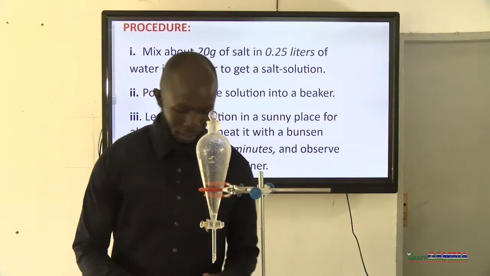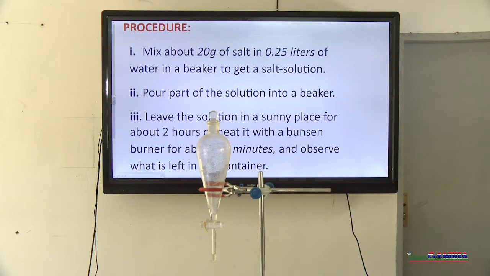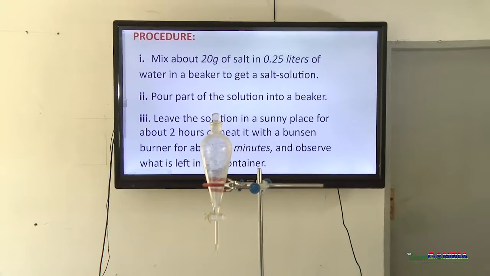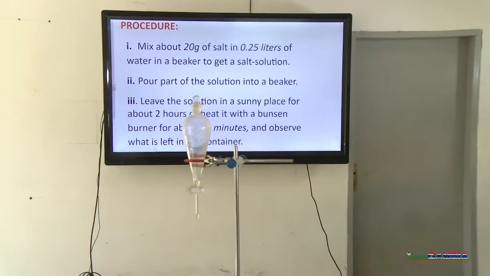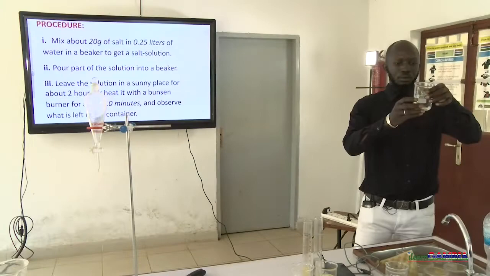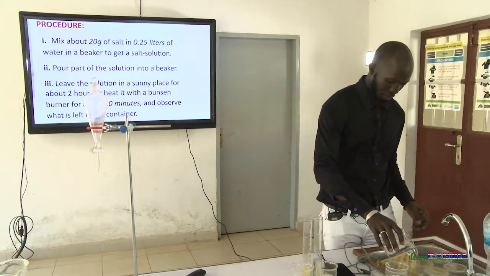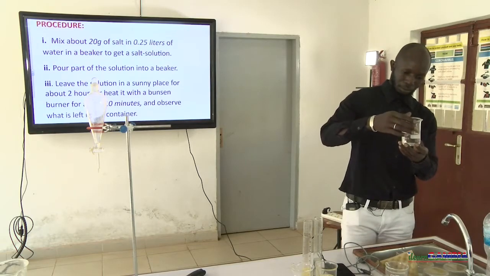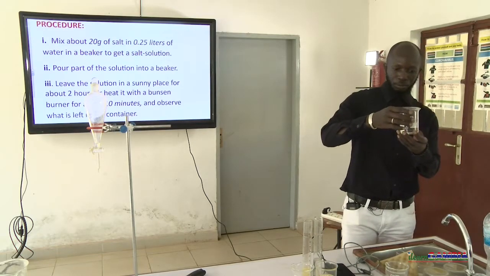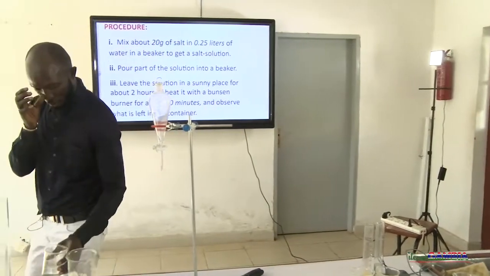So what we will do is we are going to introduce 20 grams of salt in 0.25 liters of water.